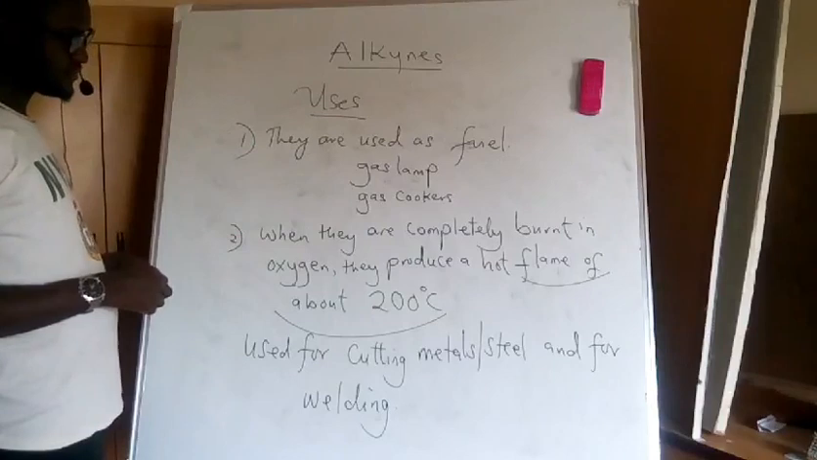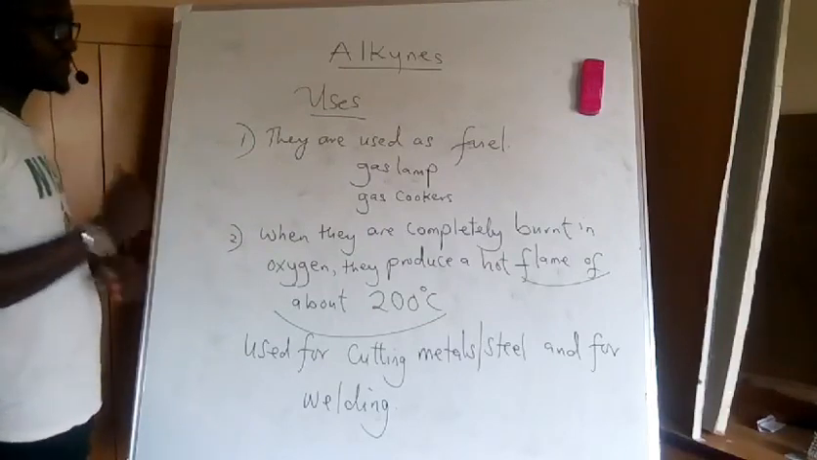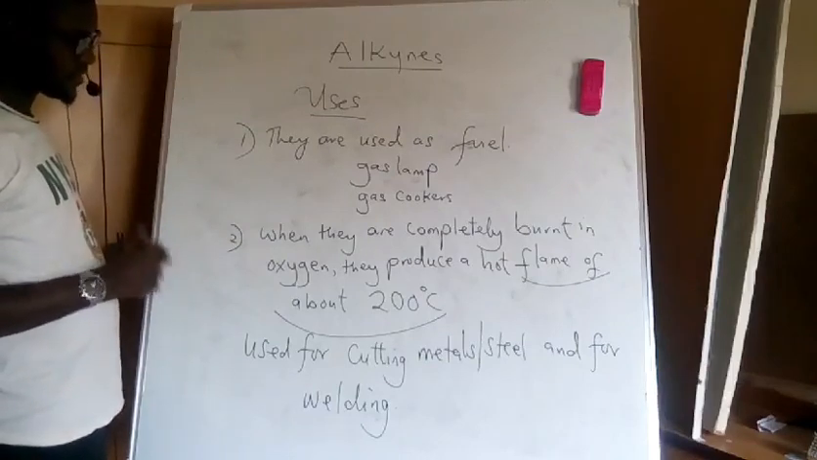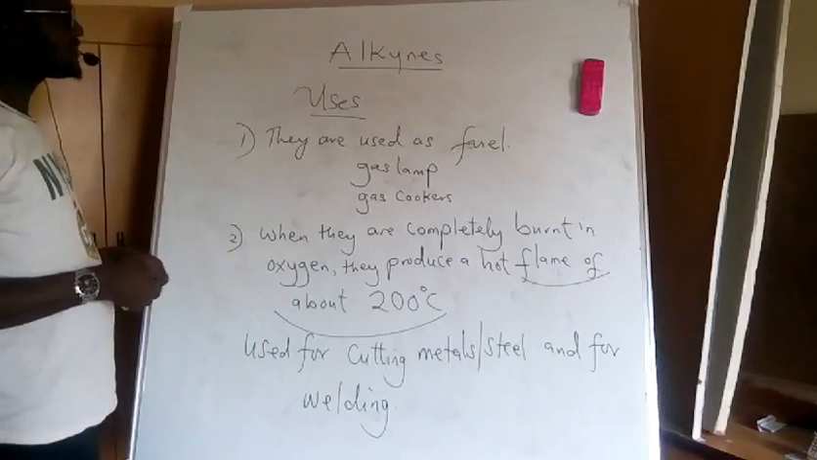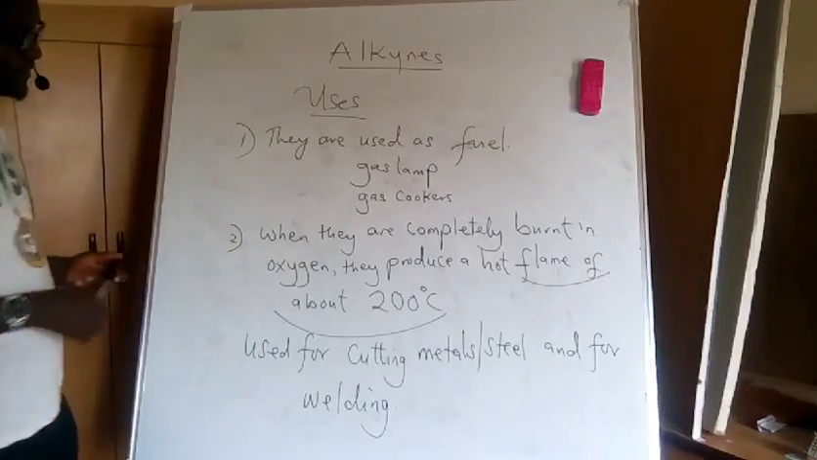And lastly, they are used in the production of plastics. Yes, they are also used as starting materials in the production of plastics and other plastic equipment. So these are the important uses of alkynes.